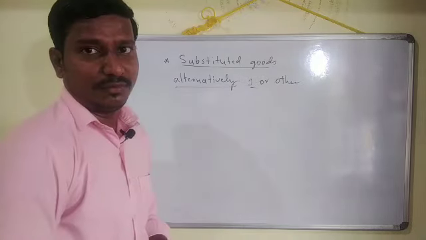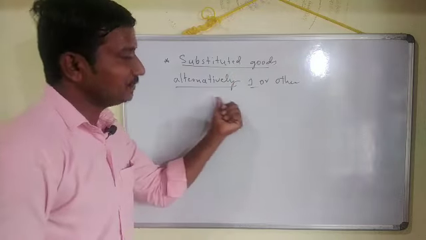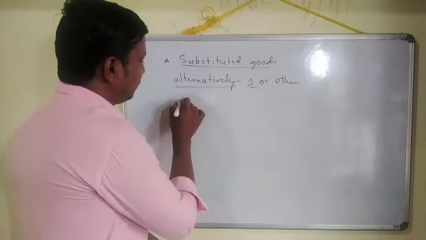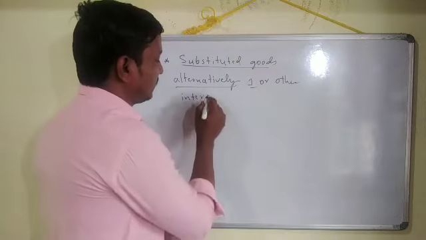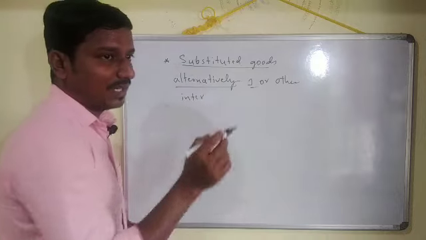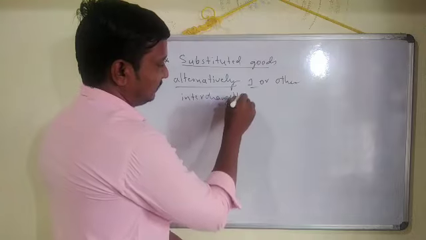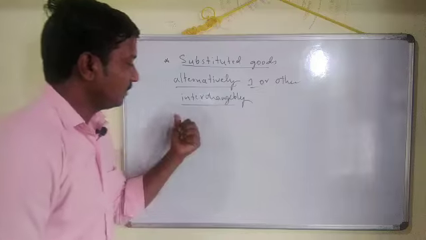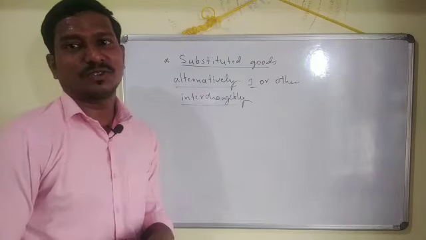So for that reason, we say that substituted goods are those goods which are used alternatively or interchangeably. Interchangeably in the sense what? We can use anything in the place of another commodity. We use one commodity in exchange for the other commodity, and that is how we call it a substitute good.